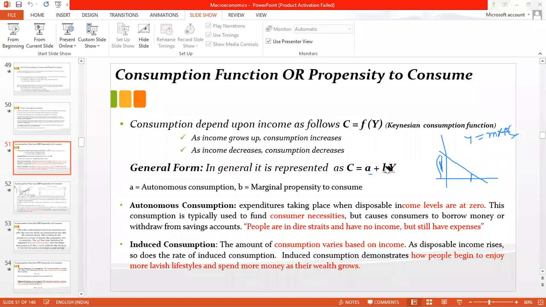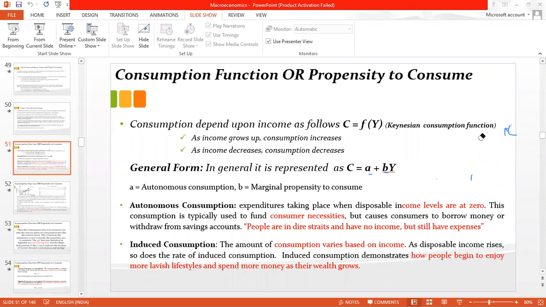Right now, I hope it is clear what I was saying. This equation is almost similar to y equals mx plus c, where m is the slope of the line and c is your constant.